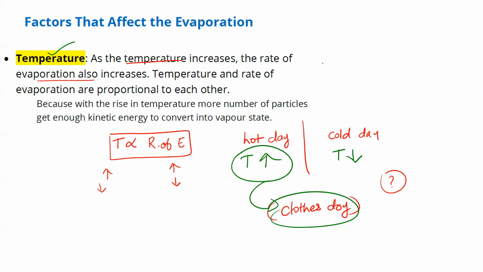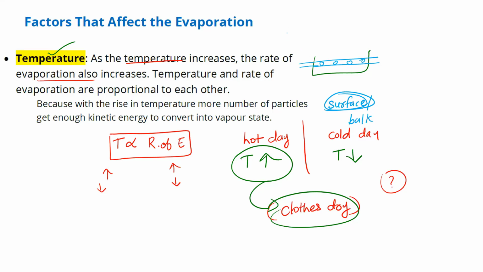If you increase temperature, suppose this is a liquid in a beaker. These are the particles of the surface. Last day I told, is evaporation a surface phenomenon or a bulk phenomenon? Which one? Surface. Yeah, it is a surface phenomenon. So I'm only focusing on particles at the surface here. So these are the particles.